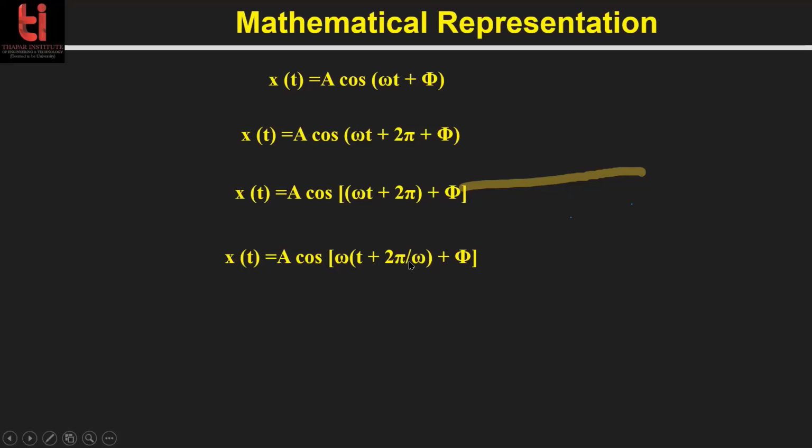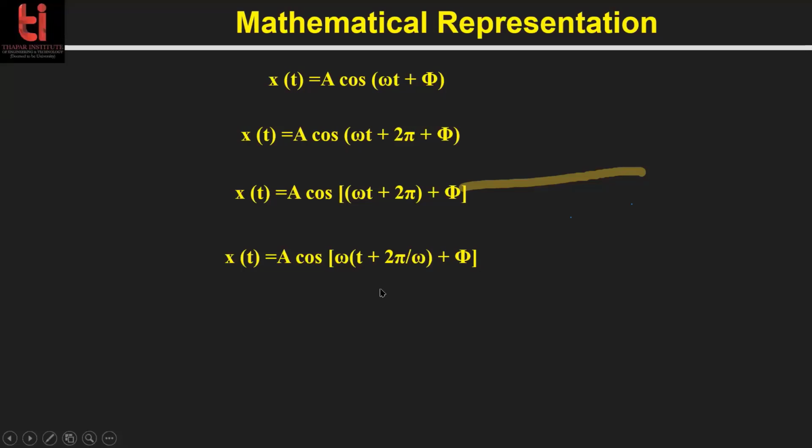Could it be that adding this to the time means it has oscillated 2 times? Yes, it could, but here 2 pi is the minimum value. If we had kept less than 2 pi, the value would have changed. This is the minimum value which can be added, and so this is the minimum value of the time after which we are watching for the position of the particle.